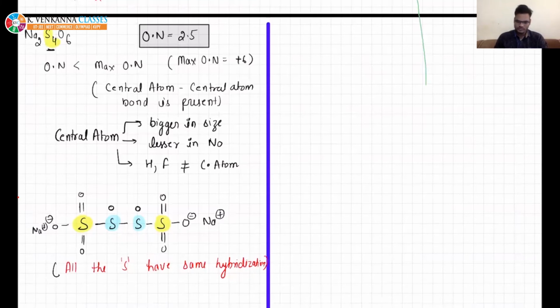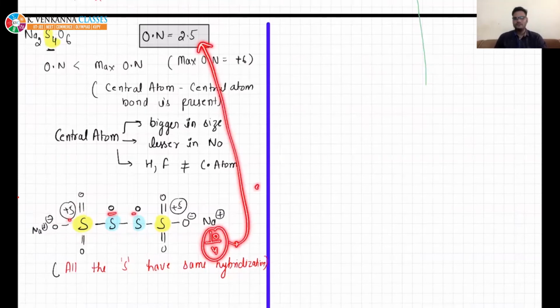Only 5 bonds. These 5 bonds are important. So it will have only +5, and this is also +5. That is why if you see +5, +5, 0, 0, it is 10/4. That is why it is coming 2.5.